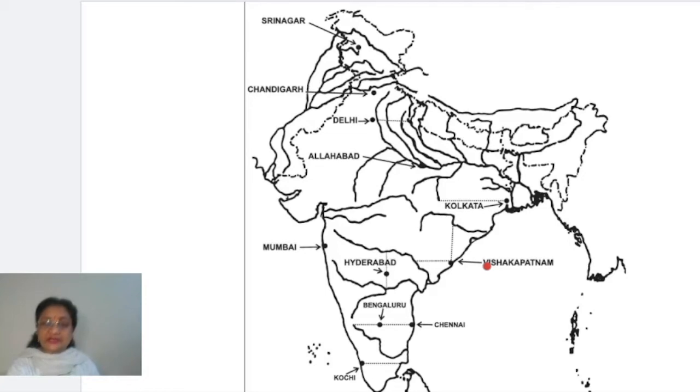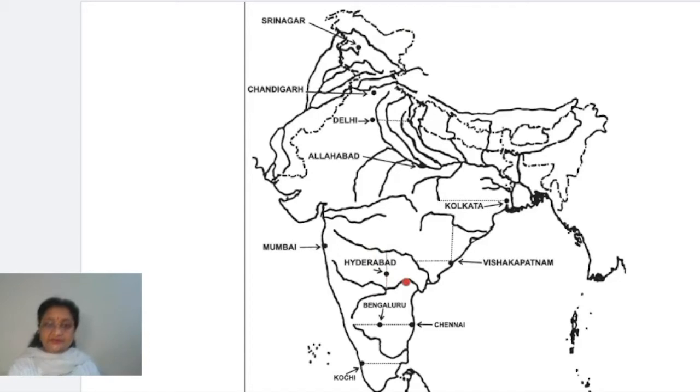Now after this, the next is Hyderabad. Now this Hyderabad is actually situated, you can see here how to mark Hyderabad. There are two rivers in this part, right? This is Krishna and the other one, the tributary of it is, yes, Tungabhadra, right? You have to take this confluence, or you can say the meeting point of these two rivers, and just draw a thin line towards north. As you move towards north, almost at the center, you will mark this point between these two rivers, and this is actually Hyderabad.